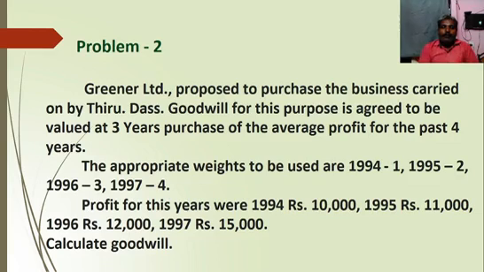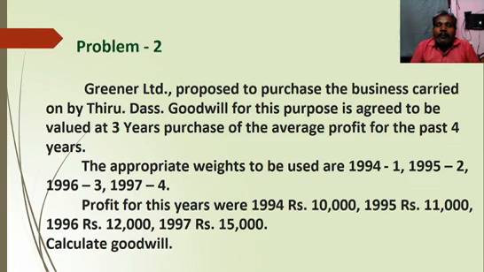Next, problem number 2. Greener Limited proposed to purchase the business carried out by Thirudas. Goodwill for this purpose is agreed to be valued at 3 years purchase of the average profit for the past 4 years. So the appropriate weights to be used for 94 is 1, 95 is 2, 96 is 3, and 97 is 4. Profit for these years were 94: rupees 10,000, 95: rupees 11,000, 96: rupees 12,000, and 1997: rupees 15,000.